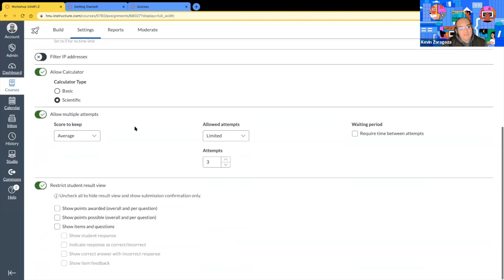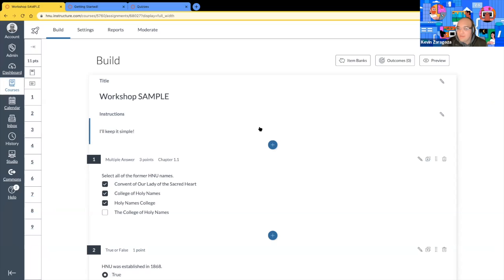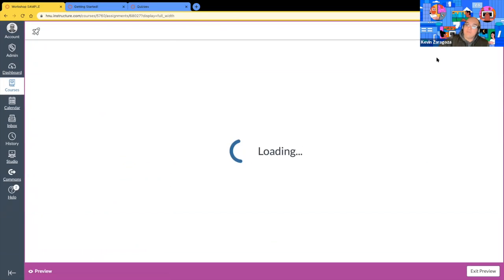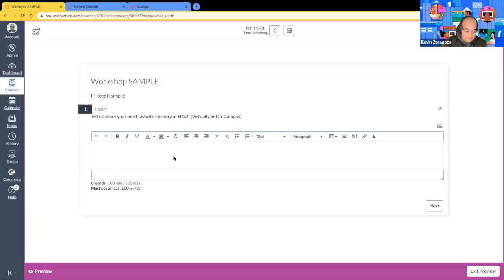All right, so I'm done with the settings here. Let's go back into the build. It saves automatically, which is very nice. We don't have to hit save or update or anything like that. And let's go ahead and walk through the quiz that we created step by step with the settings applied. So notice here, oh, this is the workshop sample. It's okay. I clicked on the wrong quiz, but this is the 1-by-1 question type. So this is the new view. I'll just type in example answer, just like so.